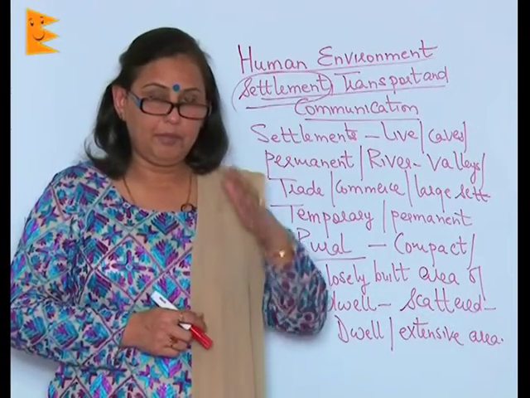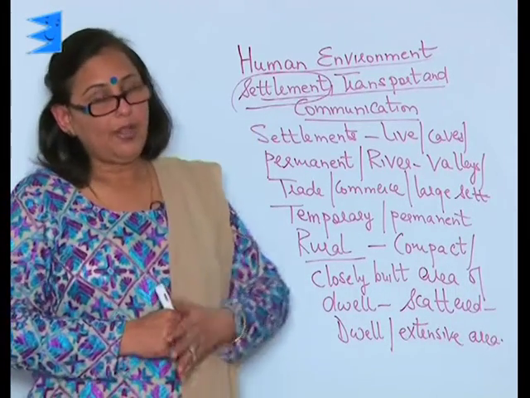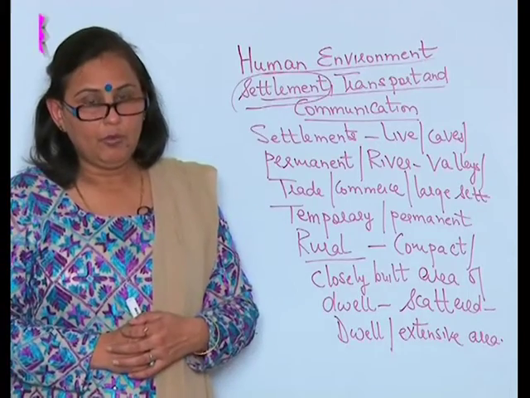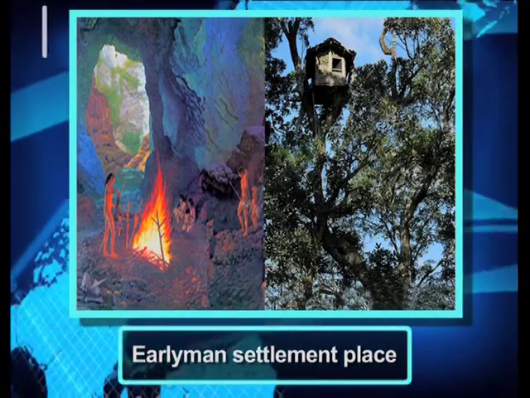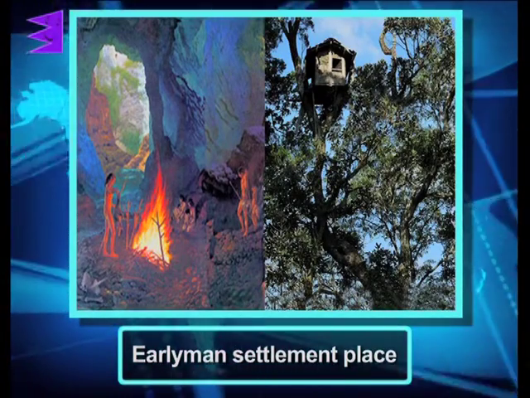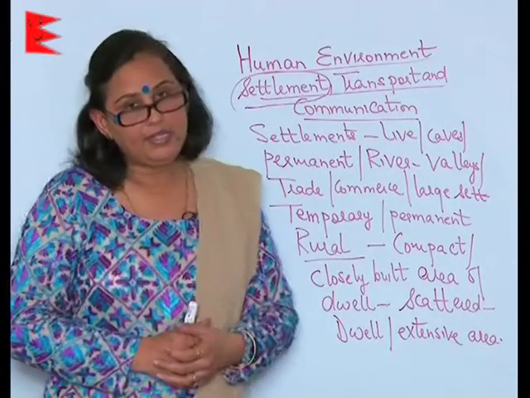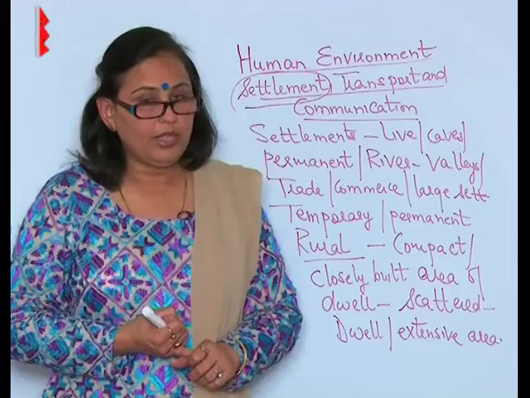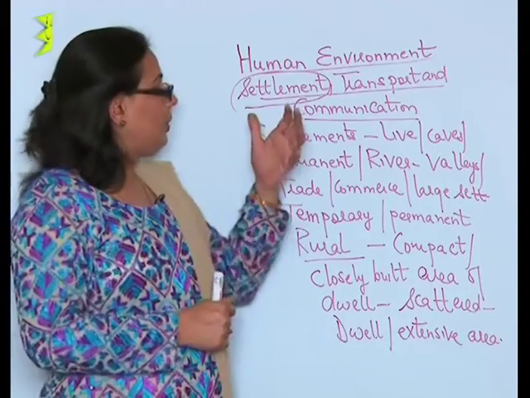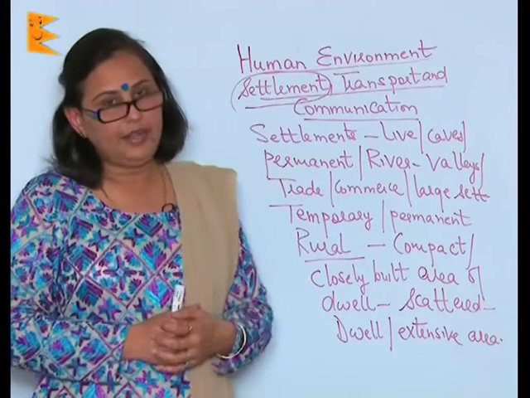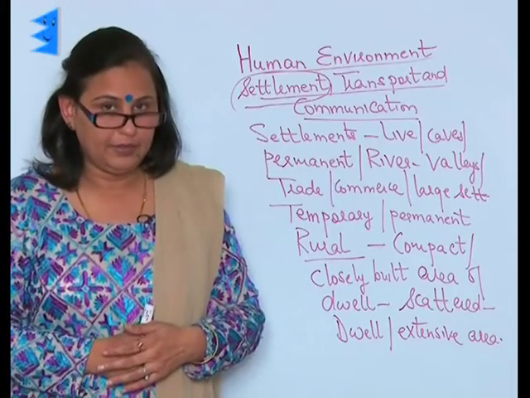If we start from the early man's history, the settlement or the place where the early man lived was generally a cave or a treetop. As time passed, man started having a settled life, so he started having permanent settlements because now he knew the art of cultivation and had started domesticating animals. So these settlements became permanent in nature. Now he did not have to migrate from one place to another.